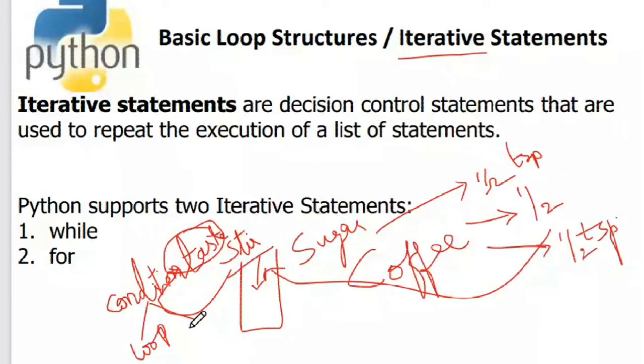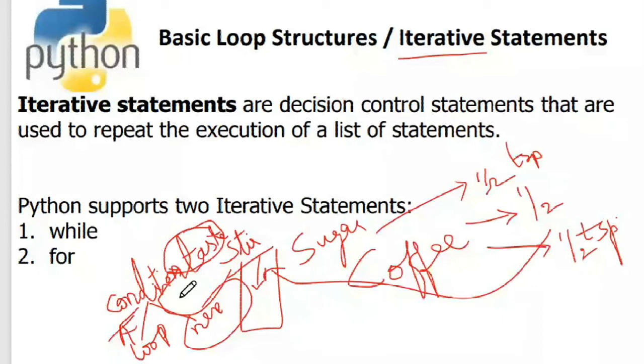So if this condition is evaluating to be true, if it is appropriate, you're going with the next step of drinking the coffee. If for example your taste buds are saying that the sugar is not sufficient, then you're iterating through the loop.